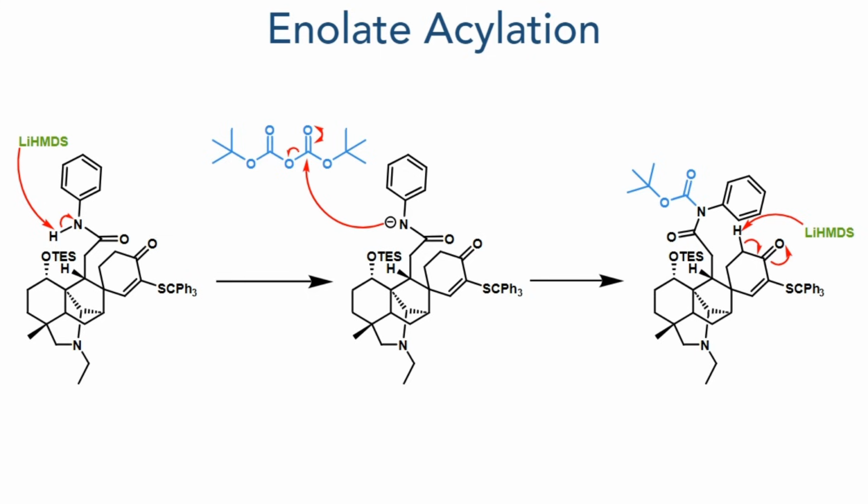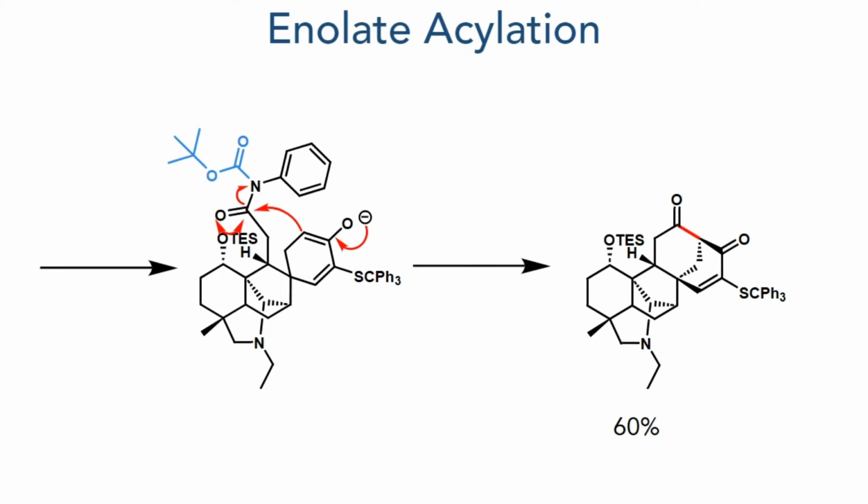Taking this compound forward, the final carbon-carbon bond to complete the polycyclic framework was formed. This was done by first deprotonating the amide with lithium HMDS, and then reacting it with Vaska anhydride, activating the amine as a leaving group. The position alpha to the ketone was then deprotonated, forming an enolate that then underwent intramolecular attack, eliminating the amine group, and forming the desired carbon-carbon bond in a 60% yield.